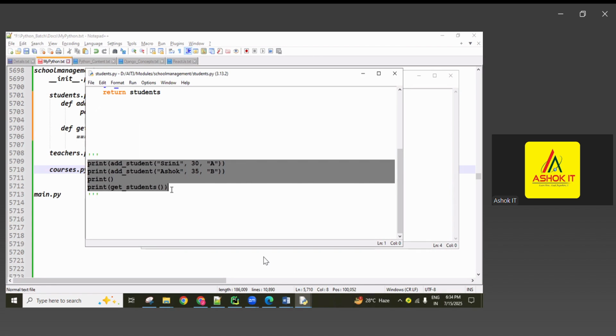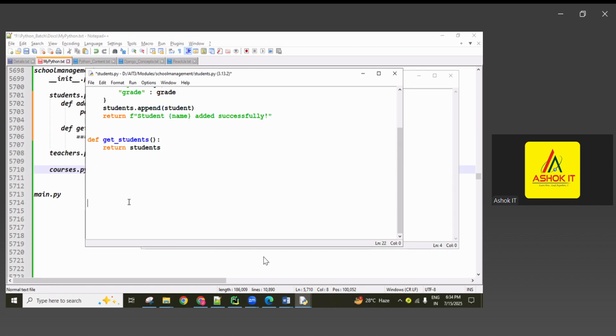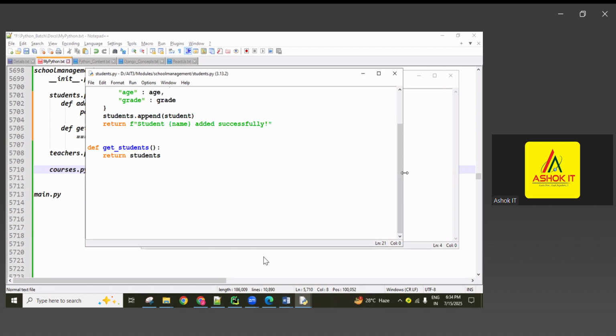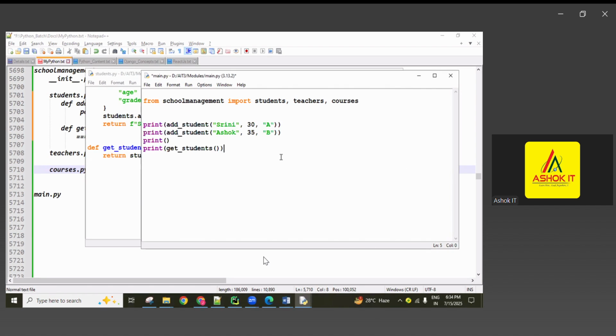So now this code you can write. Now here, first I'll write a comment, add the students. Okay, add the students. For this purpose, 2 students' data I added, guys.